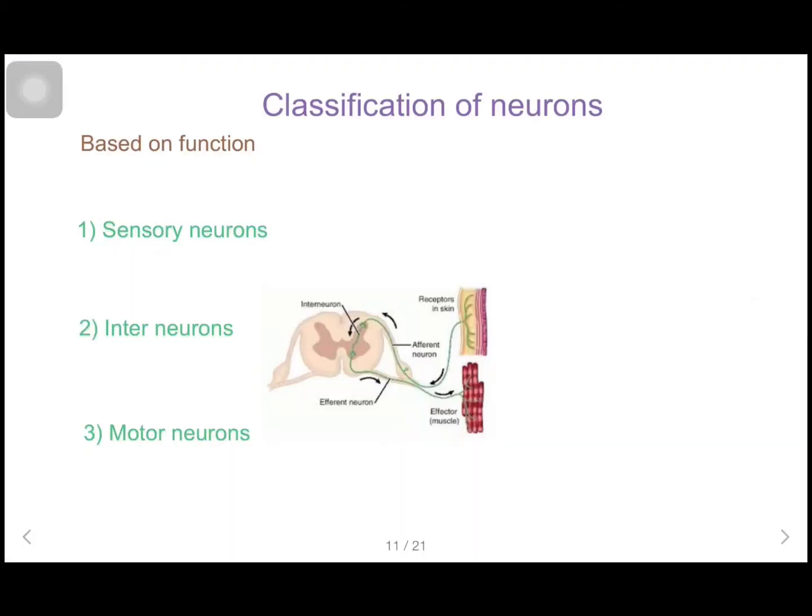Classification of neurons. We can classify neurons based on function and based on structure. Based on function, we can classify neurons into three main types: sensory neurons, interneurons, and motor neurons. Sensory neurons allow us to receive information from the outside world through sensors.